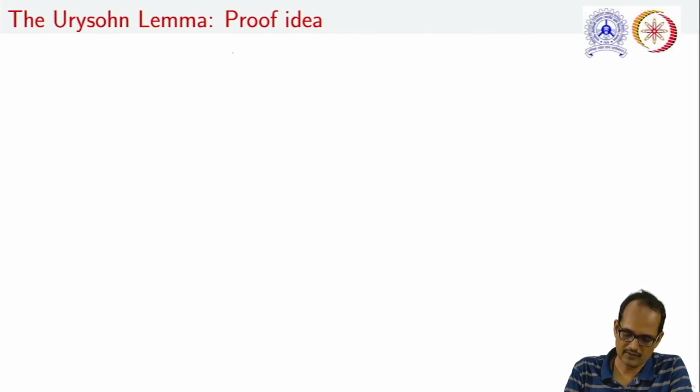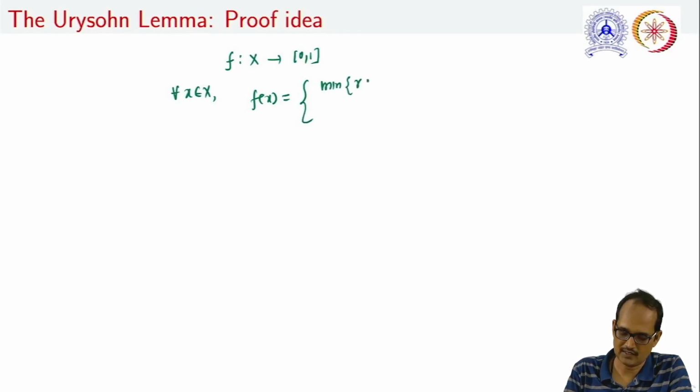We define the function in this way: f is from X to the closed interval 0, 1, such that for all x in X, f(x) is given by the minimum of r, where r is the suffix of these open sets such that x belongs to G_r, when x is a member of G1.